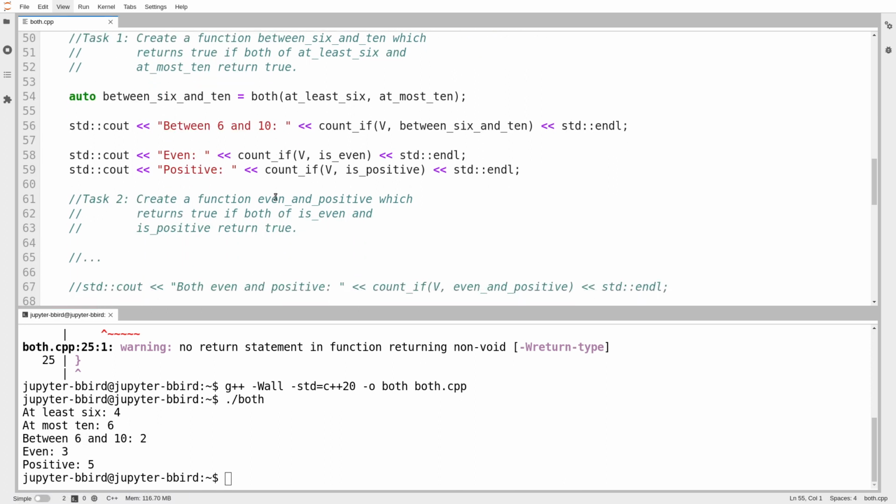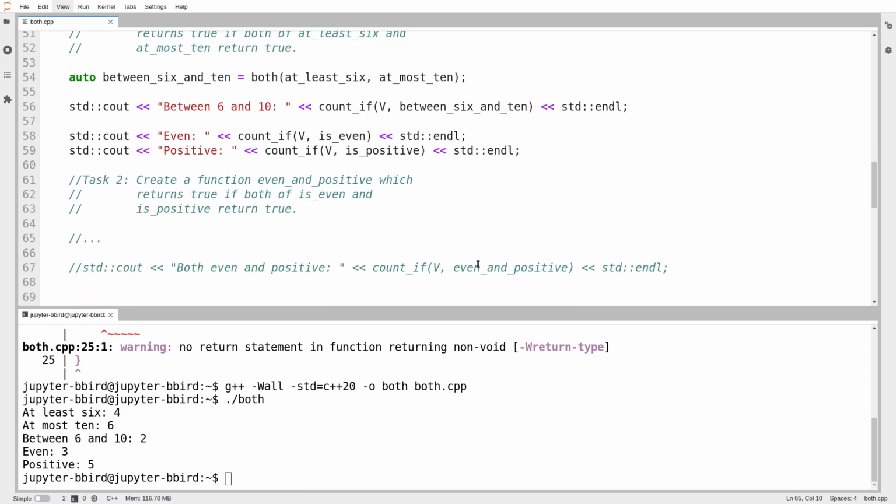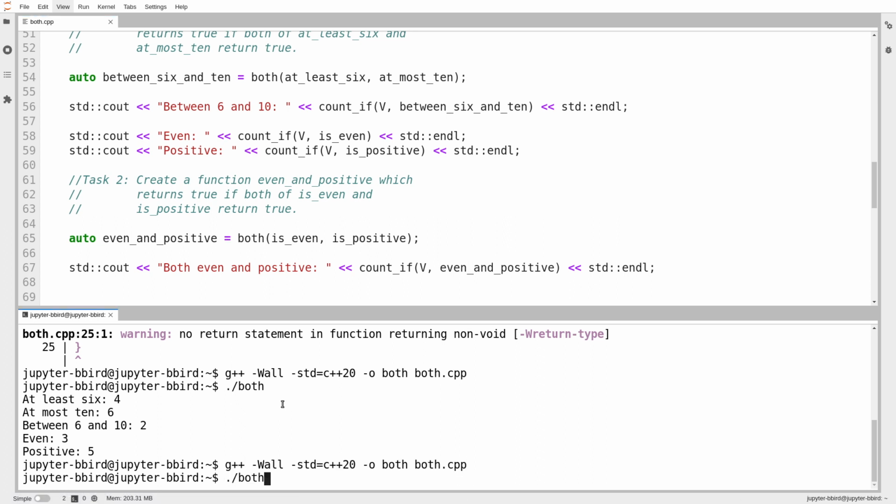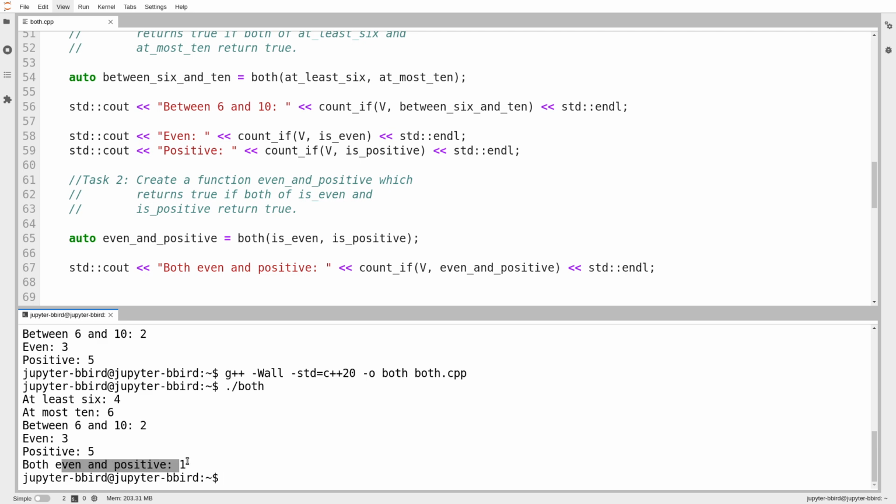And now if I would like to test whether something is both even and positive, by making this function down here, that is also pretty easy. Even and positive, well, I guess I have to say auto even and positive. This condition function will be the case where it is both even and positive. There we go, and we'll just try that out. Didn't forget any semicolons this time. Okay, elements that are both even and positive.